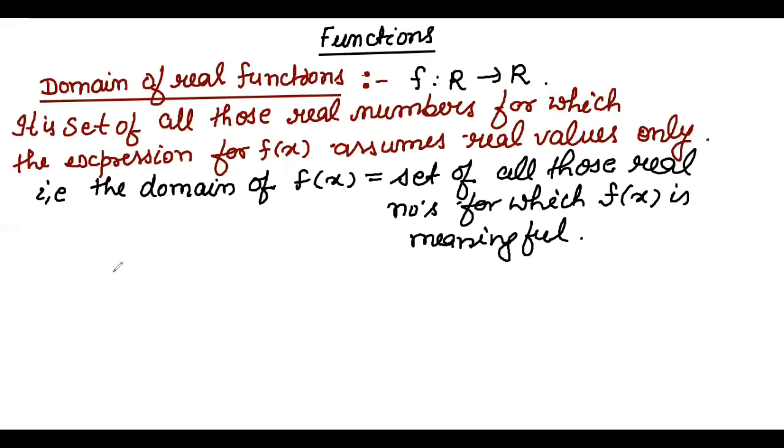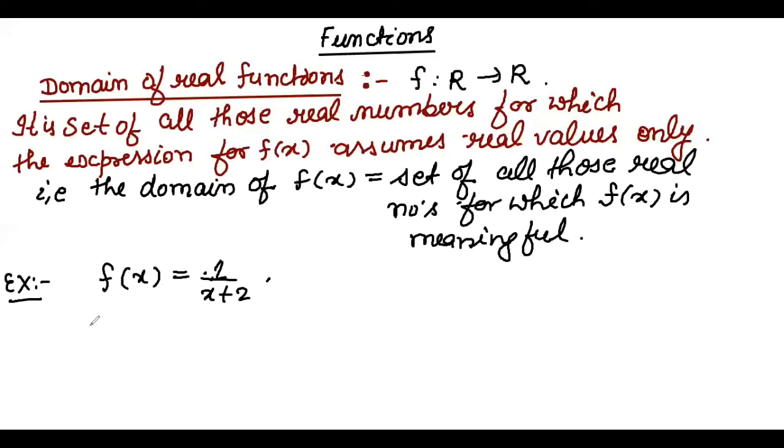I'm giving an example. If I'm taking f(x) equals 1 by x plus 2, this is a function I'm taking. Here we have to find out the domain. We have to apply domain values so that the resultant f(x) will be meaningful.